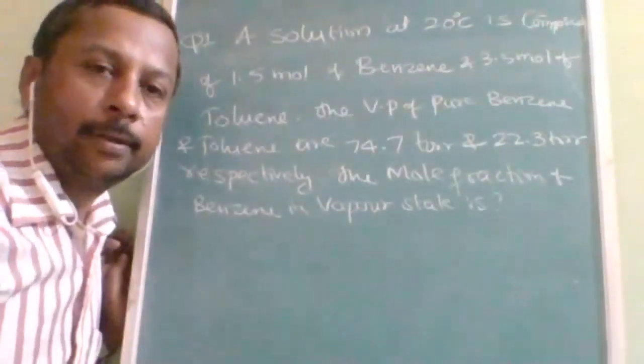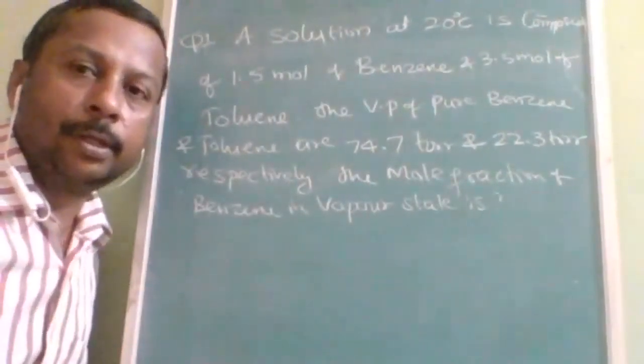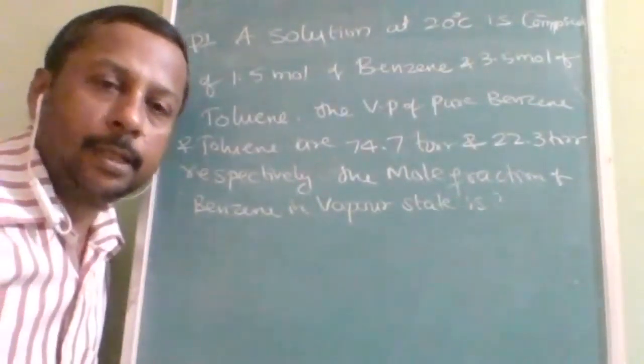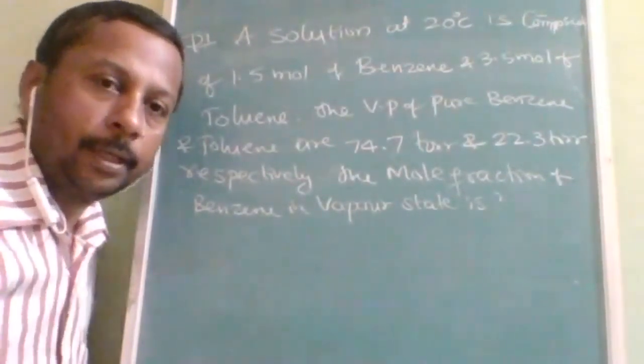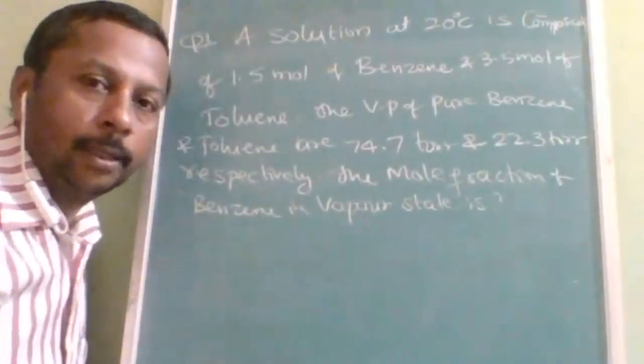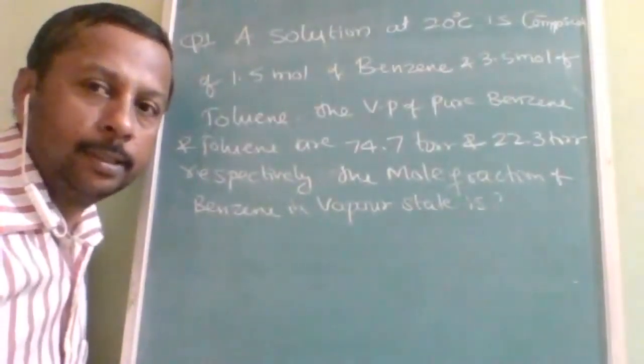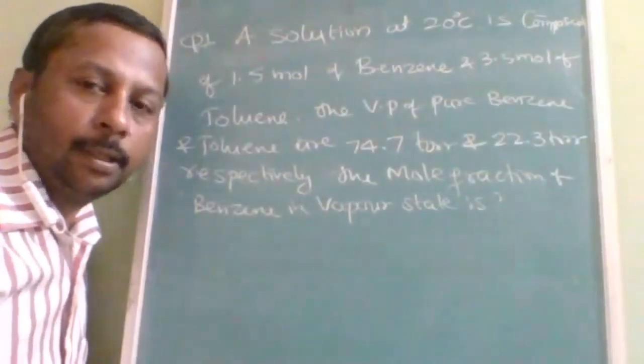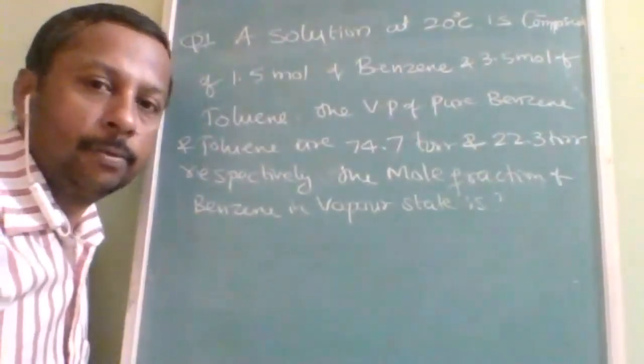Okay, here is one of the recent mains questions. There are chances that this type of question will be repeated. A solution at 20 degrees Celsius is composed of 1.5 moles of benzene and 3.5 moles of toluene.